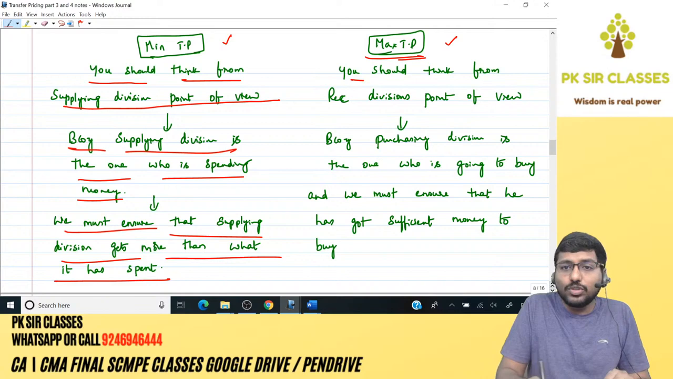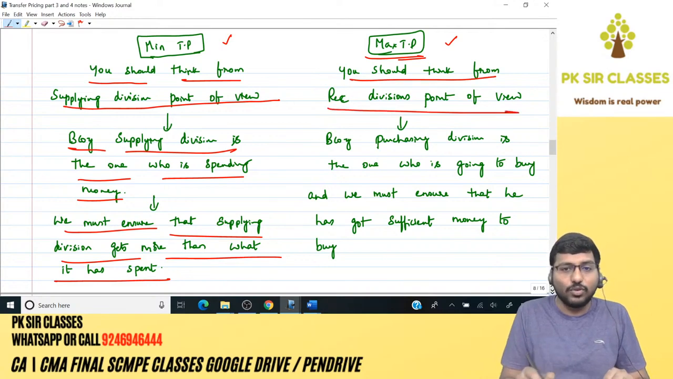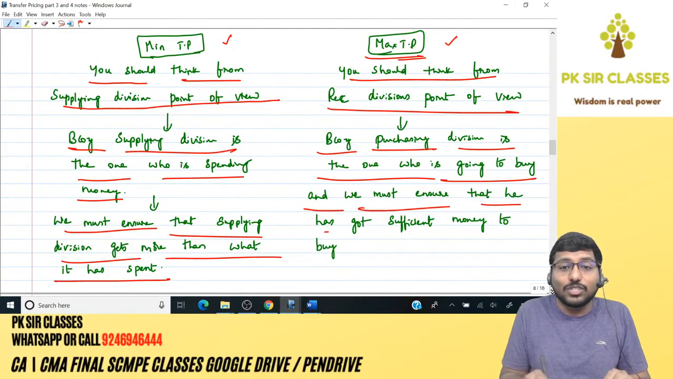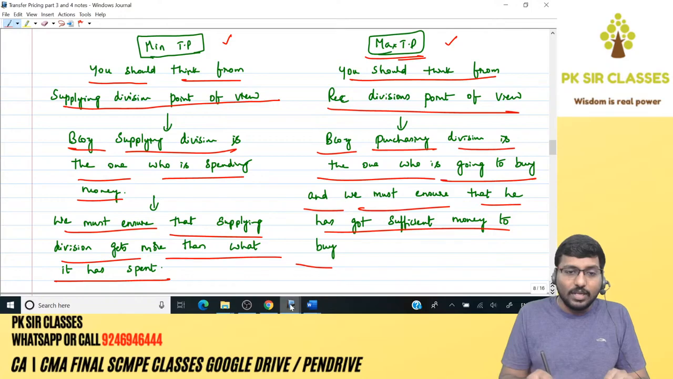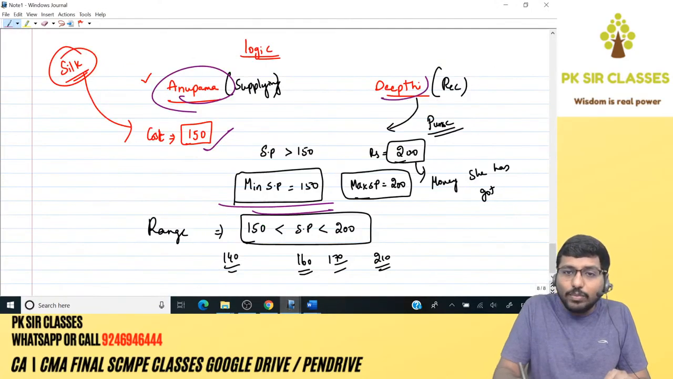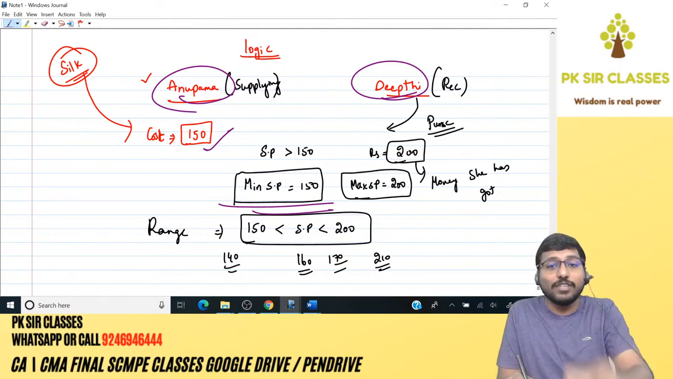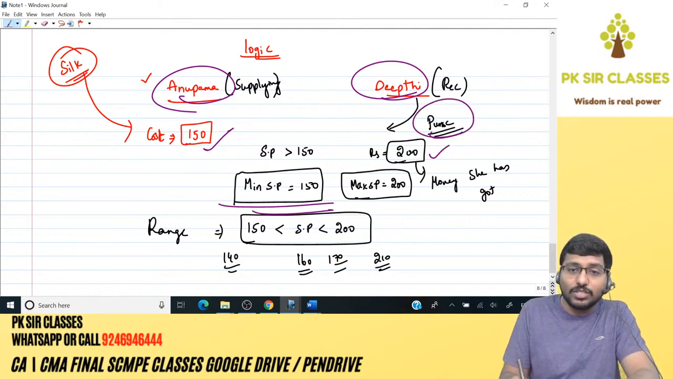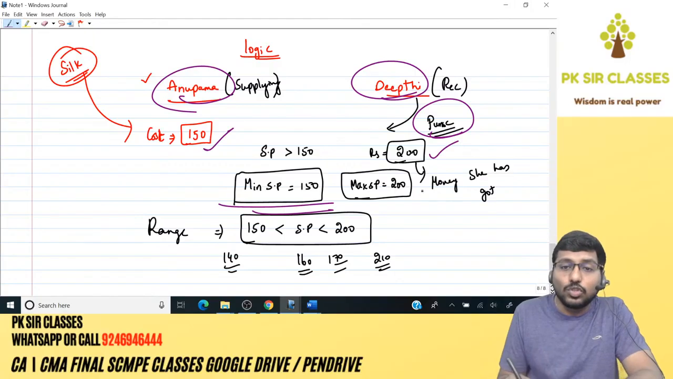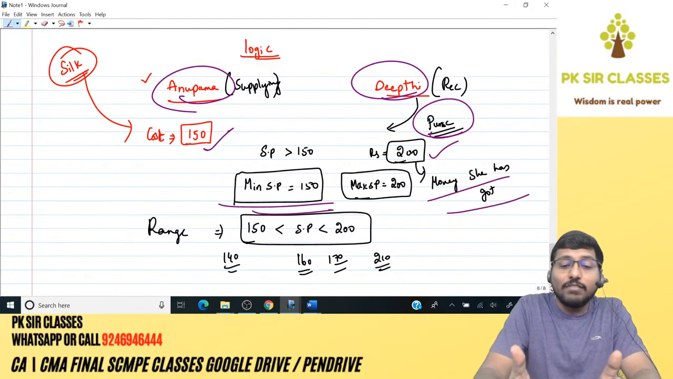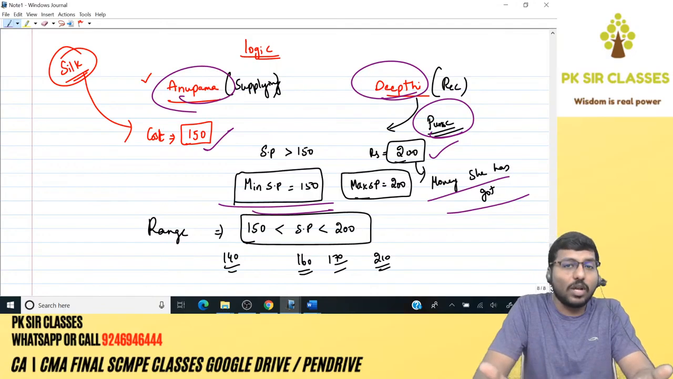Maximum TP: you should think from the receiving division's point of view, because the receiving or purchasing division is the one who is going to buy, and we must ensure that he has got sufficient money to buy. Coming to this example, who is going to buy here? Deepthi. You should ensure that Deepthi has got sufficient money to buy. When we check her purse, she has got 200 rupees, which means she cannot buy if the price is fixed at more than 200.